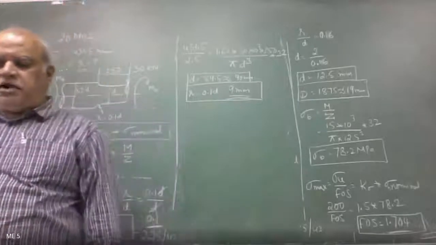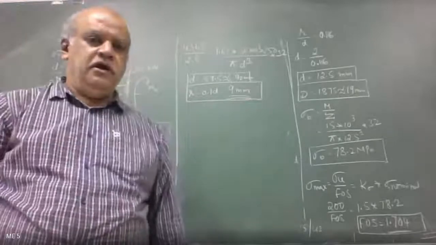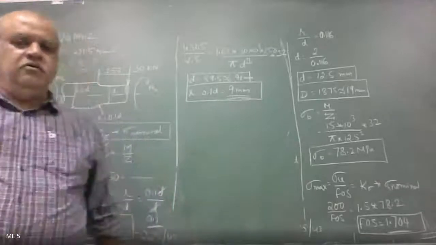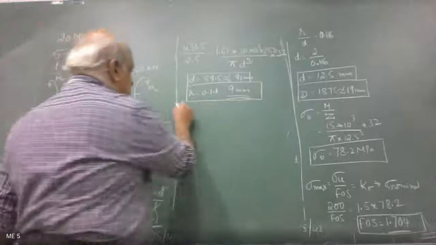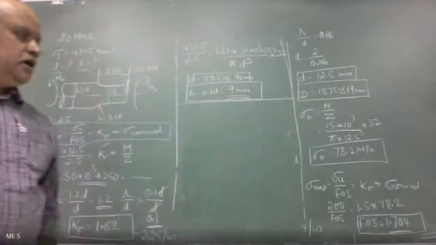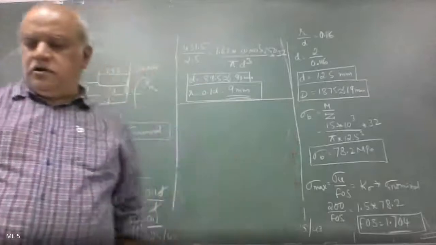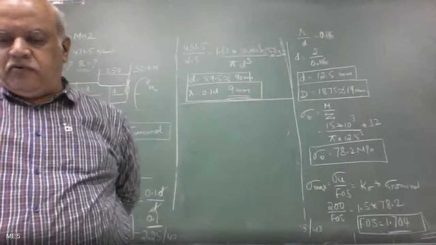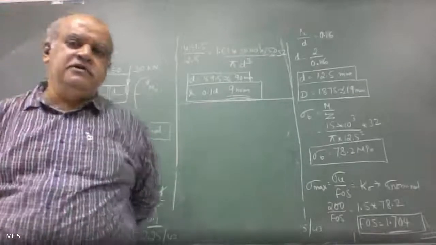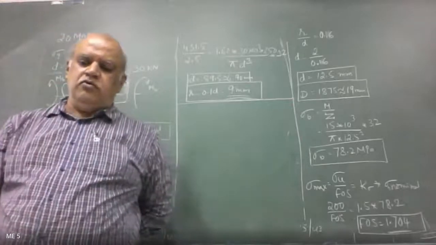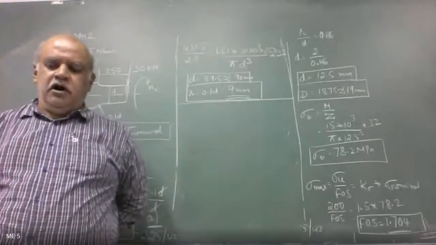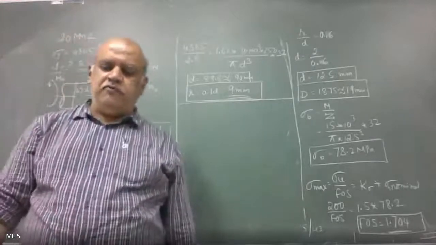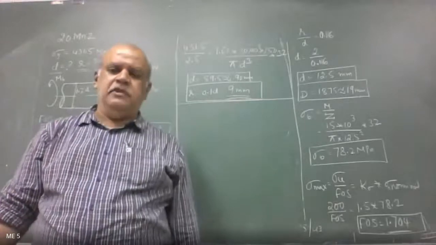A round rod of diameter 1.2 D has a semicircular groove of radius 0.1 D.